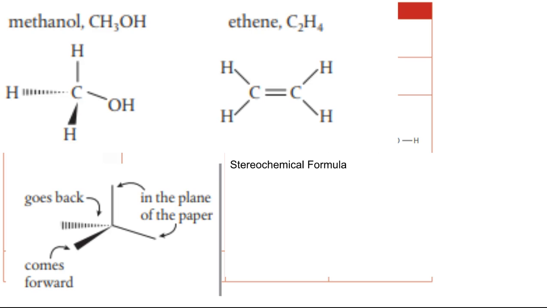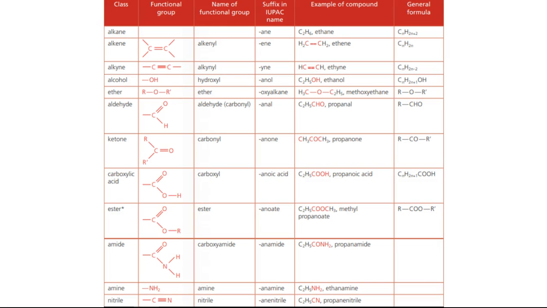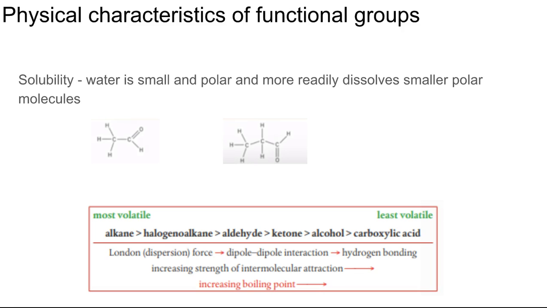However, methanol would have one plane and then one atom coming out towards us. That's represented by the solid dark triangle, and one atom going away from us. That's represented by the dashed triangle there. Remember, you will need to know the functional groups, the names, the IUPAC name, how to name them, and the formulas for these functional groups.